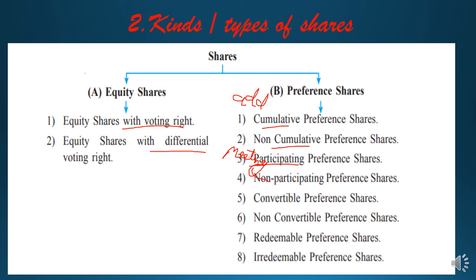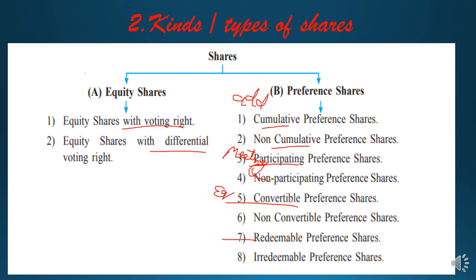Convertible means convertible into equity shares, students. When preference shares can be converted into equity shares after some period of time, they are known as convertible preference shares. Non-convertible preference shares are the opposite, meaning the preference shares will not be converted into equity shares.